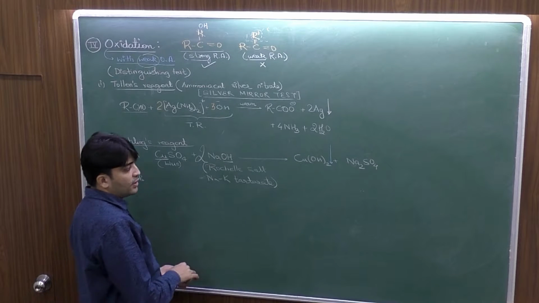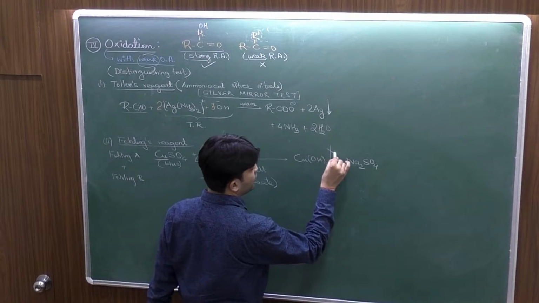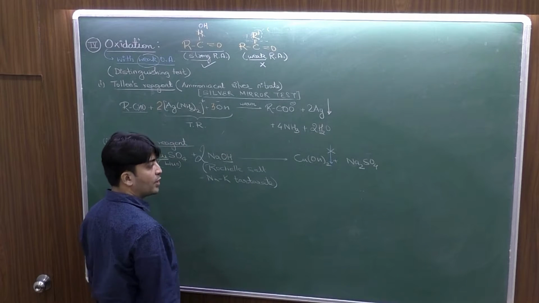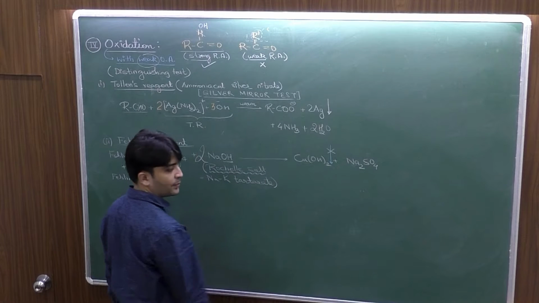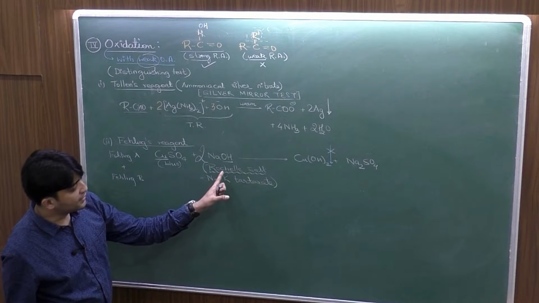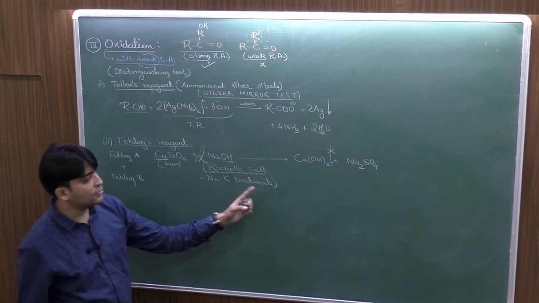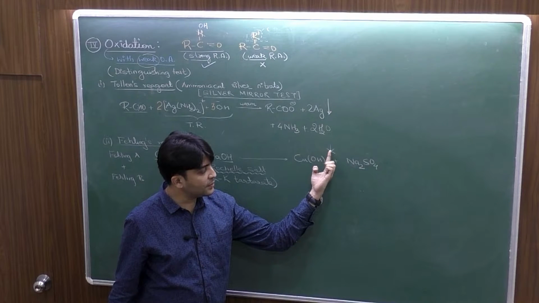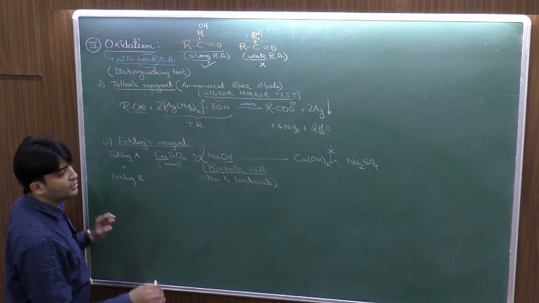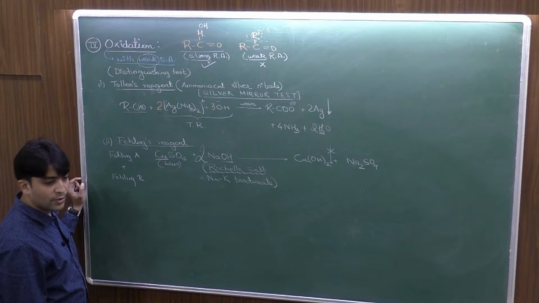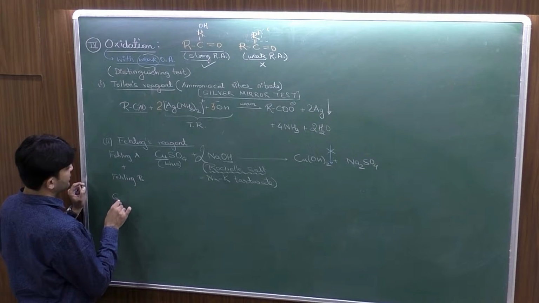So as soon as Cu(OH)2 is formed, we need to prevent the precipitation, और वही prevention का काम करता है Rochelle salt from the Fehling B. So Rochelle salt, that is sodium potassium tartarate, is used to prevent the precipitation of cupric hydroxide. So now we have the solution of cupric hydroxide, which will be blue colored, and let's see the general reaction.